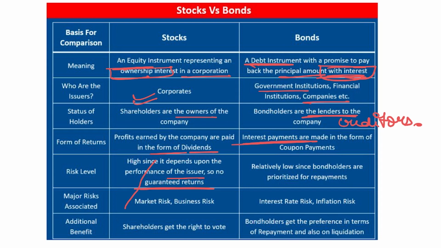So the risk is certainly high compared to bonds. Whereas in the case of bonds, you are the creditors of the company. No matter what happens to the company, you will be repaid the principal amount and the interest. So what are the major risks associated? For shares, it is market risk, market fluctuation.